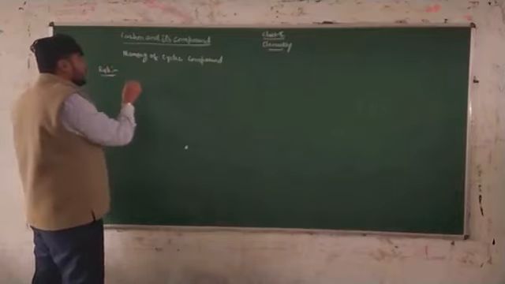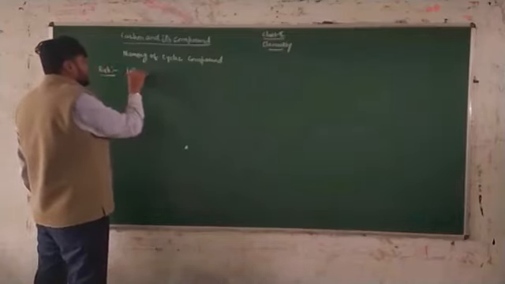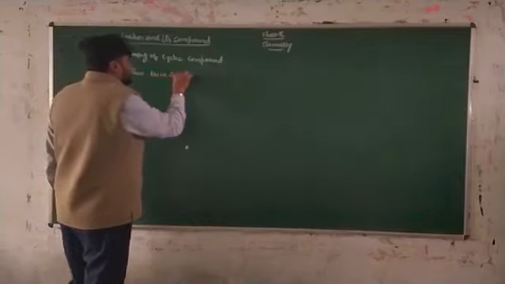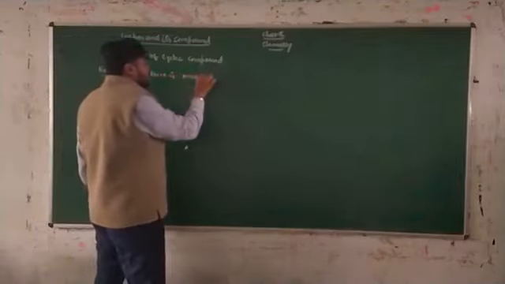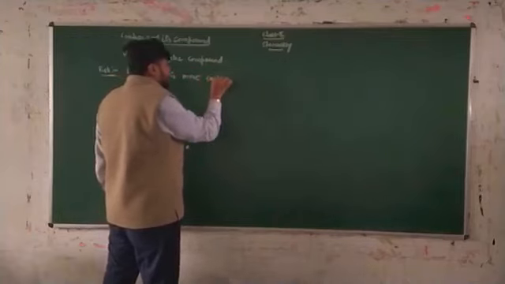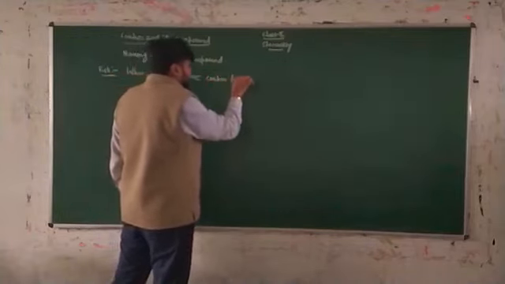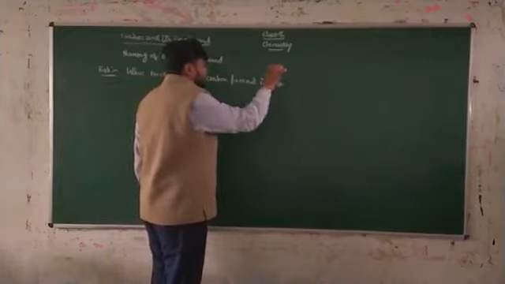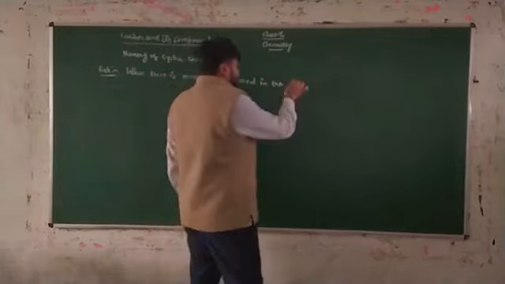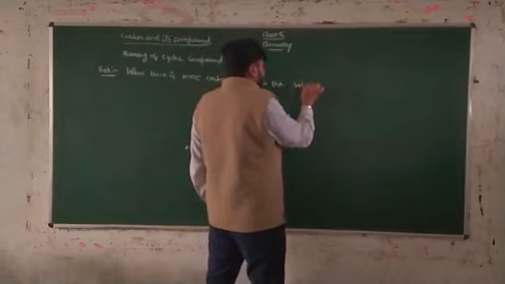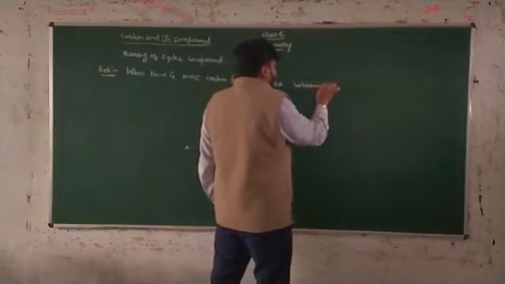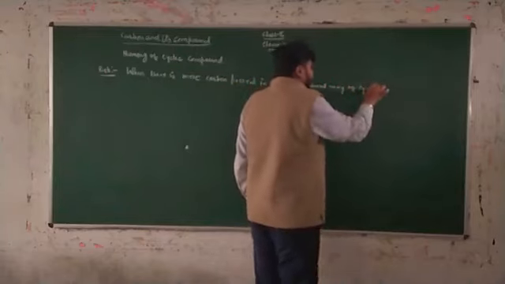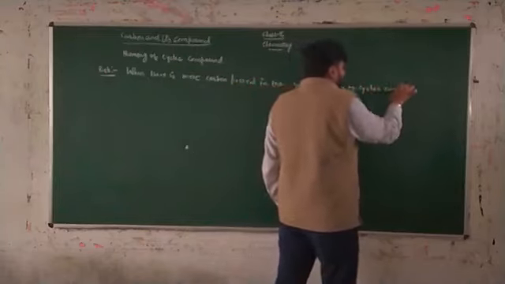The rule is: when there is more carbon present in the substituent than in the cyclic compound,